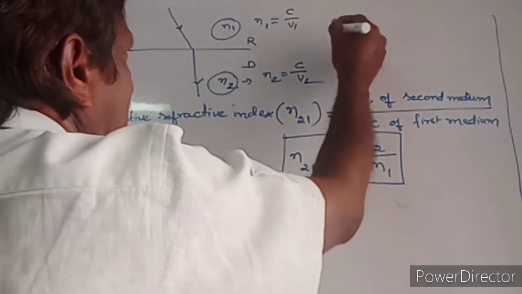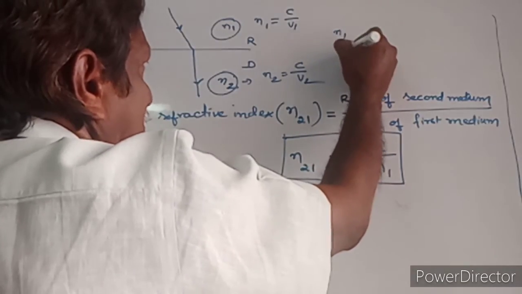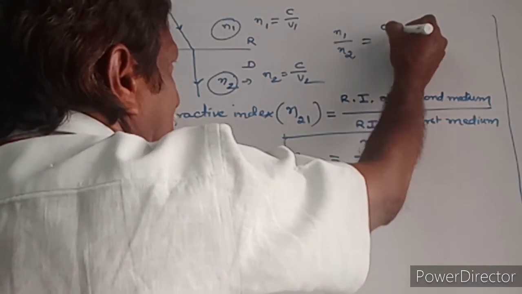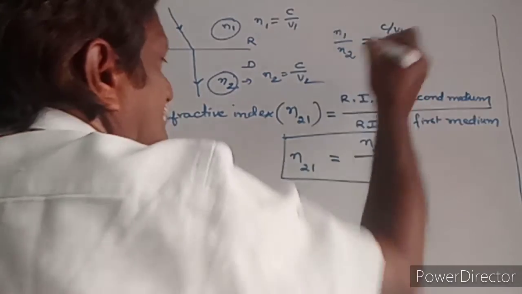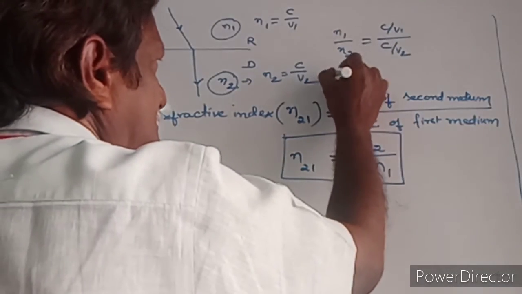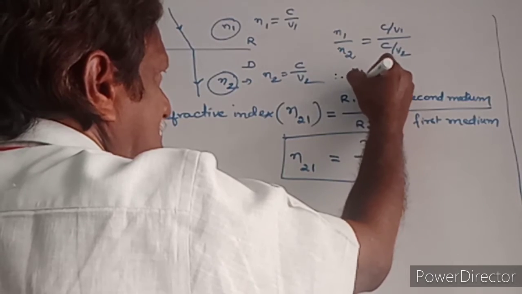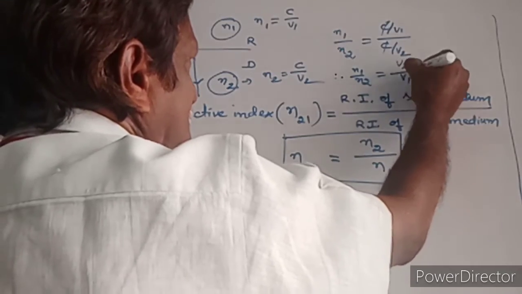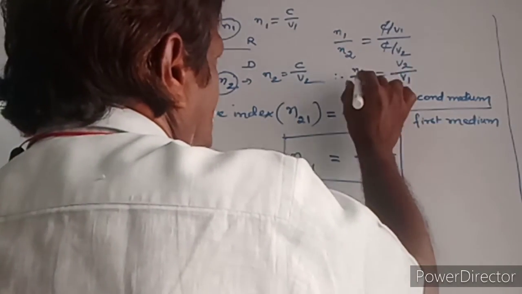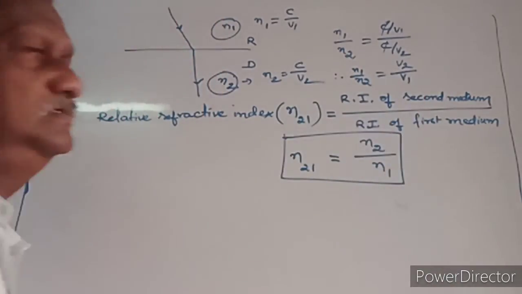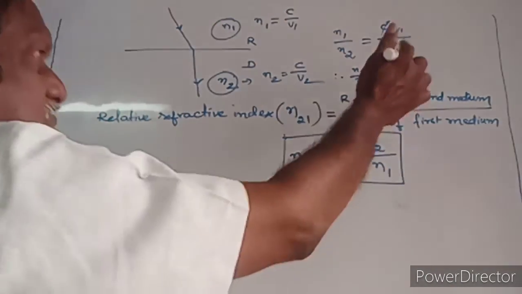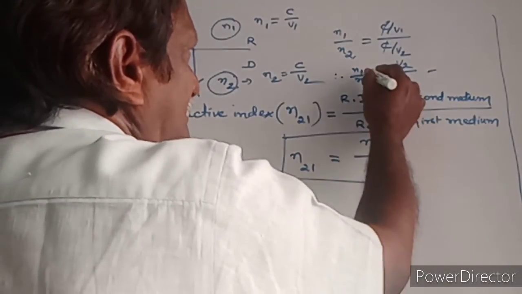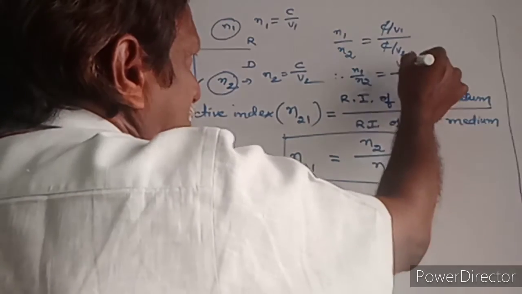Then n1 by n2 equal to c by v1 divided by c by v2. The c's cancel, so n1 by n2 equal to v2 by v1.